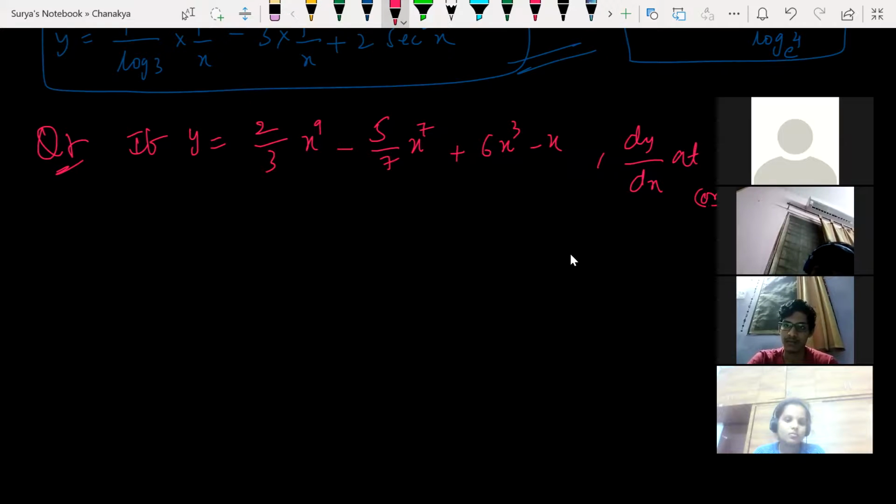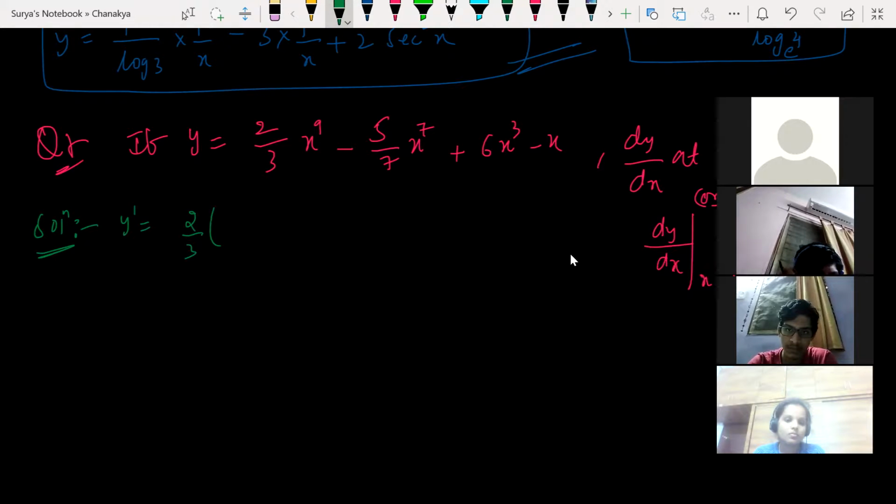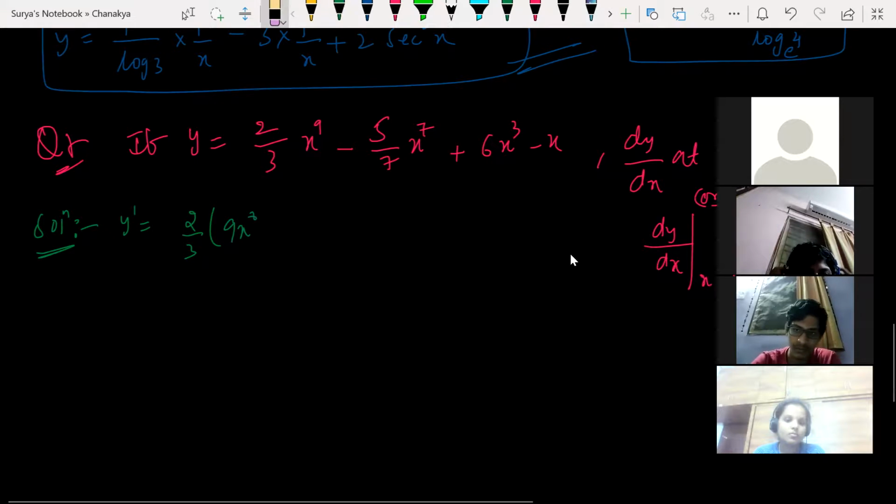This can also be written as dy by dx at x is equal to 1. This is the meaning of this. Clear? Now find the derivative of this. So y dash is equal to 2 by 3, constant, so let it be as it is. d by dx of x to the power of 9 is what? 9x to the power of 8. Isn't it?